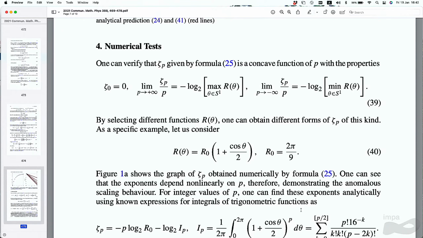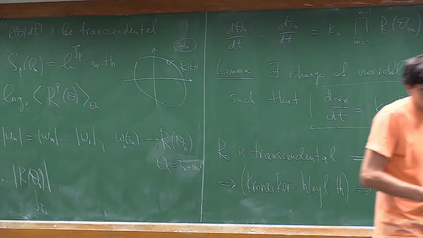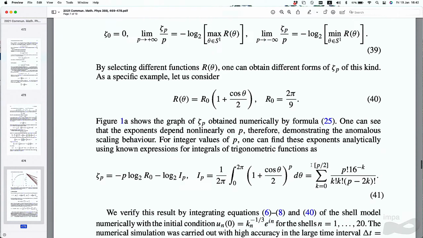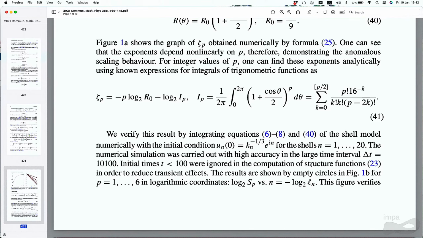So now you can play games as Simon likes. You can take different functions of R. It should not be a circle. If I take some addition, I think it's an ellipse, then you get something non-trivial. You take this function. This is a mean, and you see that the mean is transcendental. Then you can compute all the zeta p's just from the formula that we have. Here, the zeta p's were computed by the referee, so thank you.